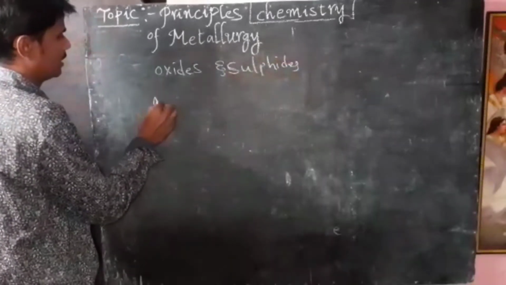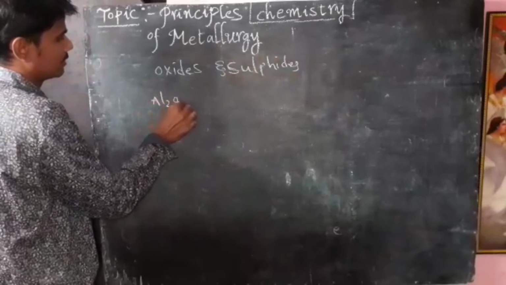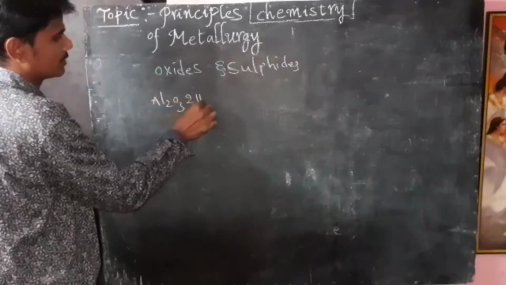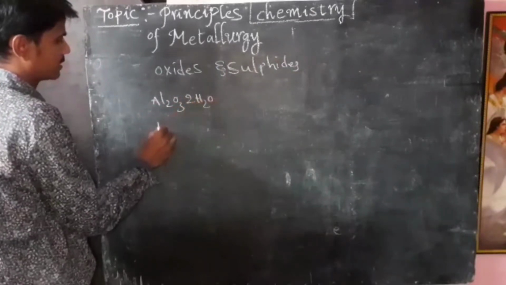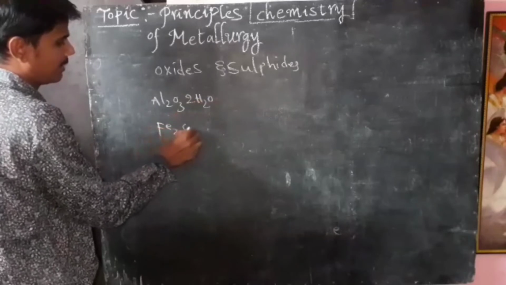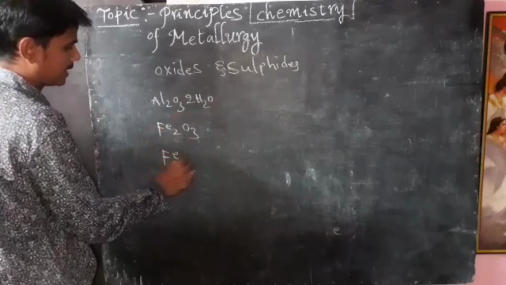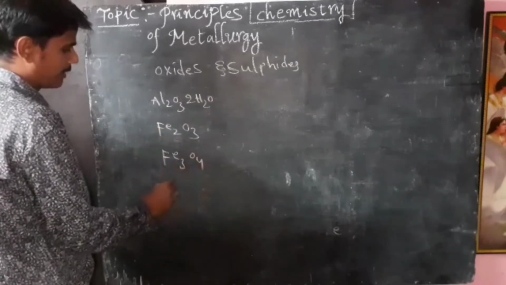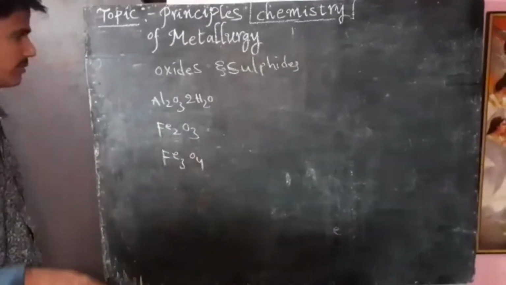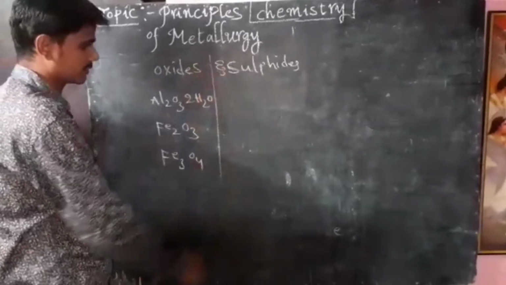For example, Al2O3·2H2O is the formula for bauxite. Next, Fe2O3 is hematite, Fe3O4 is magnetite, and MnO2 is pyrolusite. These are all oxides.